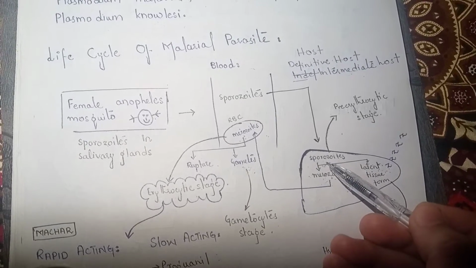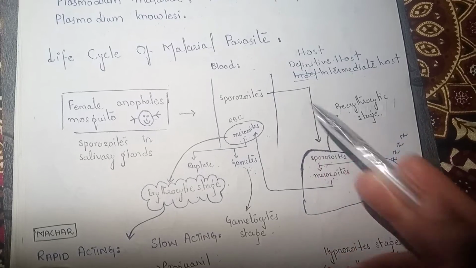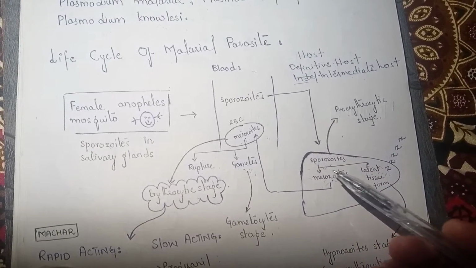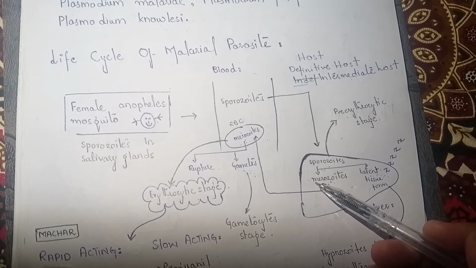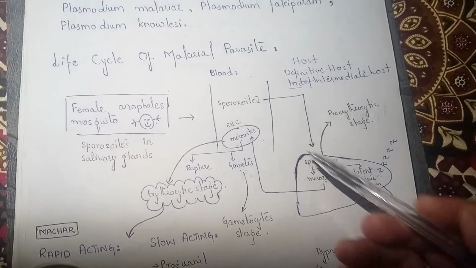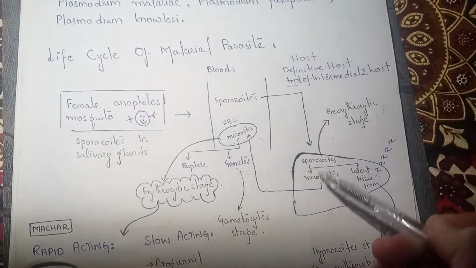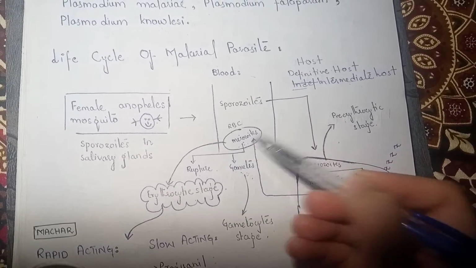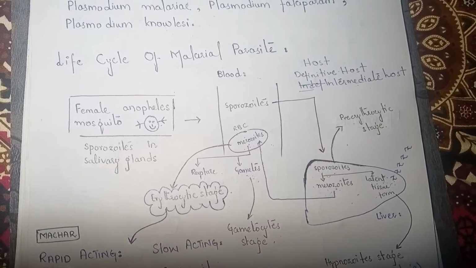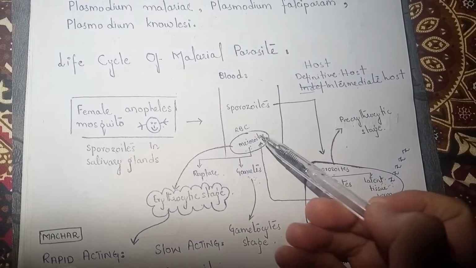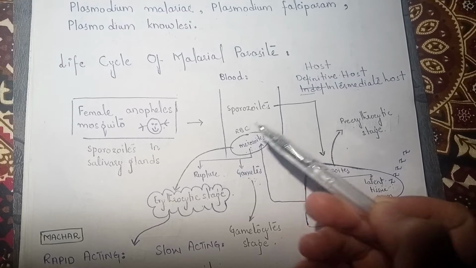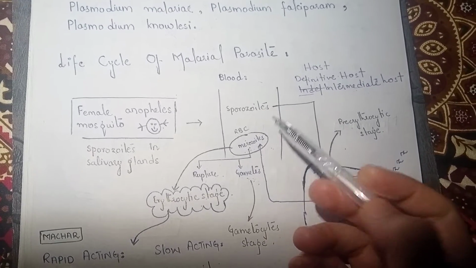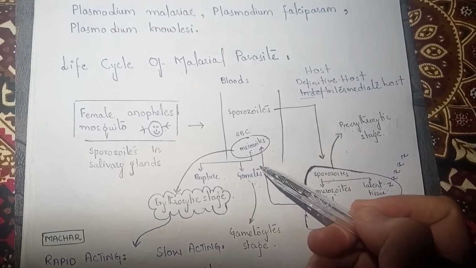Okay, once the sporozoites enter the tissue, if they replicate and convert into merozoites, they will again enter into the blood. But this time, they will not stay in the blood, rather they will enter into the red blood cell, right? And in the red blood cell, they will replicate, and then the red blood cell will rupture, leading to the signs and symptoms of malaria, or they will form the gametes.